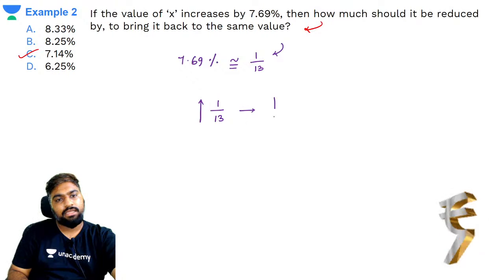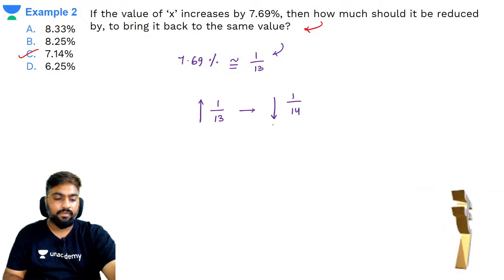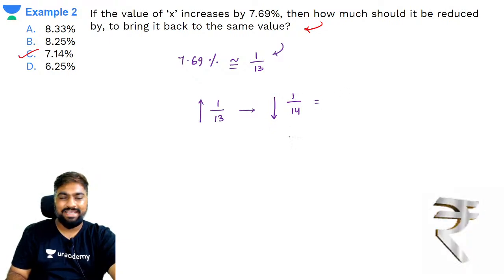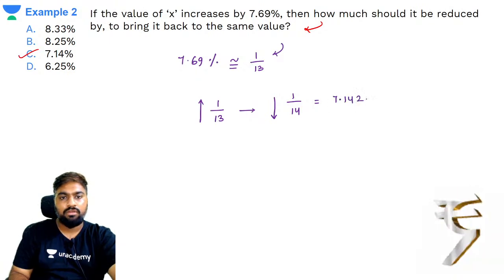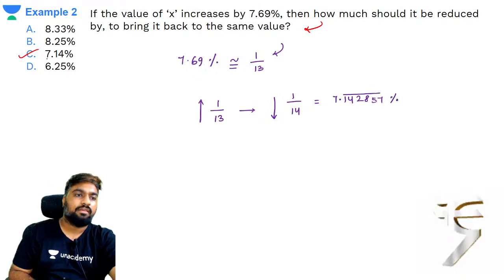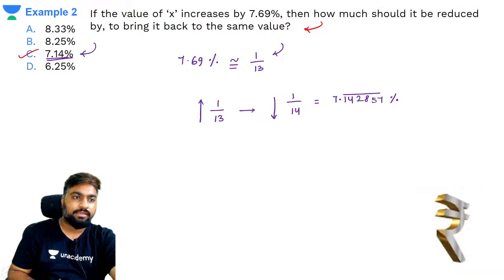Then what will be the decrease? 1 by 13 plus 1, which is 1 by 14. What is 1 by 14? 1 by 14 is half of 1 by 7, half of 14.28, which is 7.142857%. Yes, closest is option C.